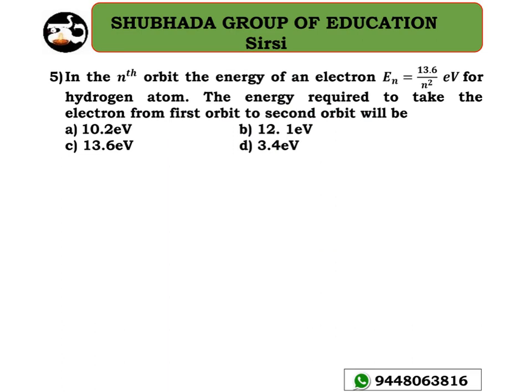Okay, look at the fifth problem now. In the nth orbit, the energy of an electron En equal to minus 13.6 electron volt for hydrogen atom. The energy required to take the electron from first orbit to second orbit is, correct? See here, the same type of problem. So let me take n equal to 1 here, n equal to 2 here. Now we are taking an electron from first state to the second state here. Clear? So this is the same thing.